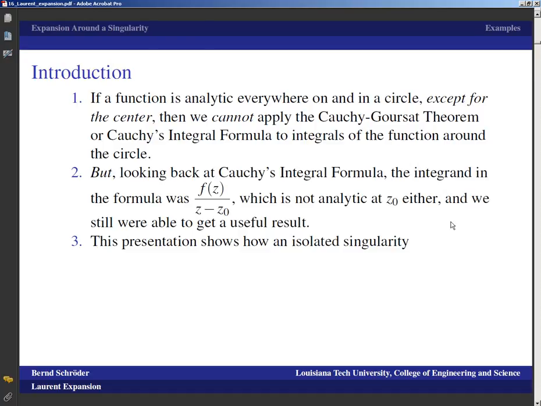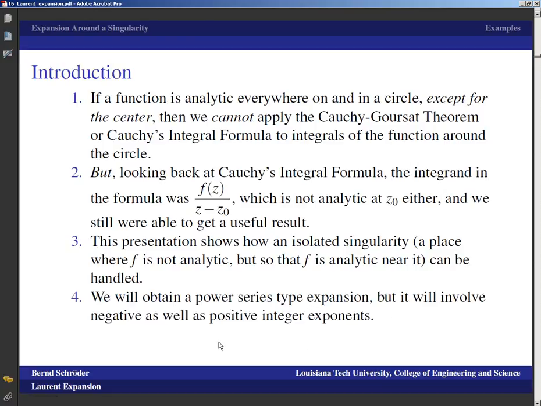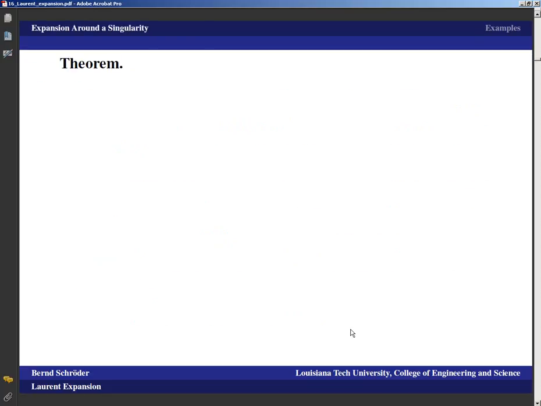And in this presentation we're going to take a look at how an isolated singularity, a place where the function is not analytic but is analytic near it, so a situation where the function is analytic in and on a circle except for the center, can be handled in terms of series expansions. We will obtain a power series type expansion, but it will involve negative as well as positive integer exponents. And we're going right away to the theorem.